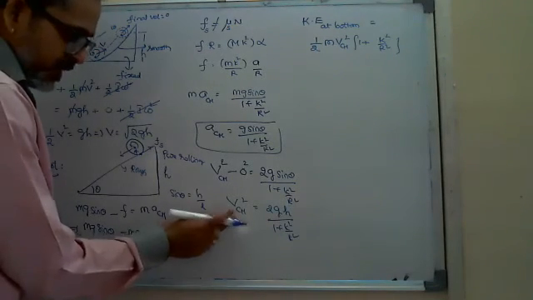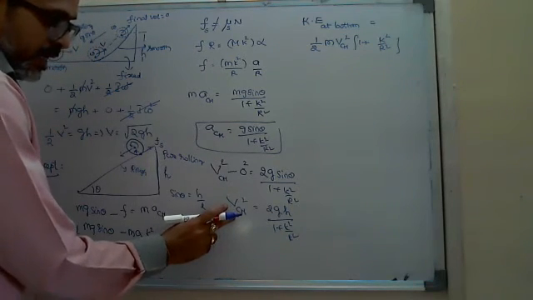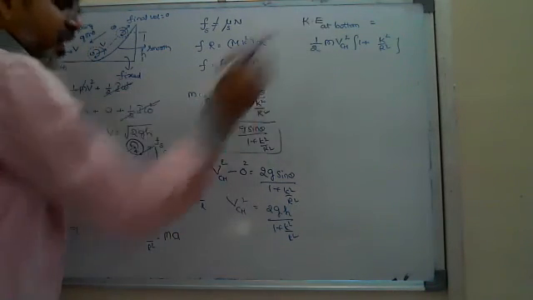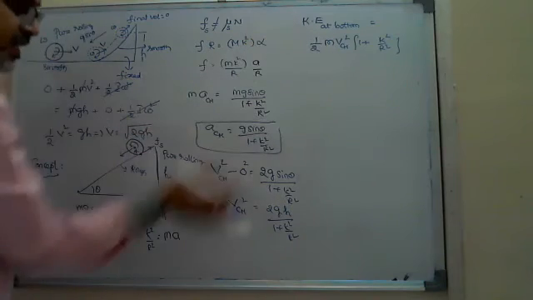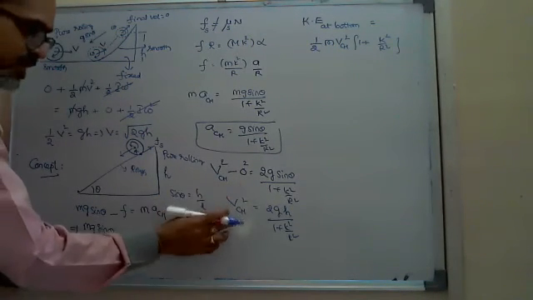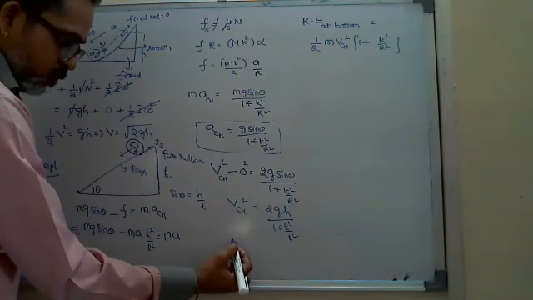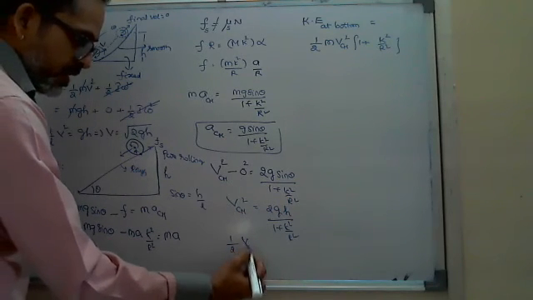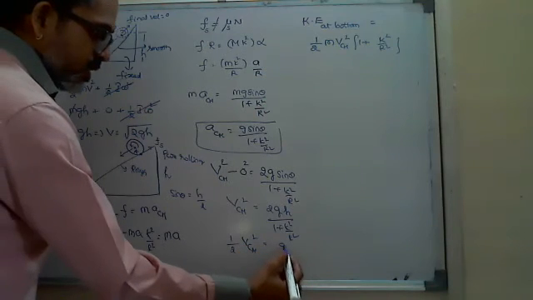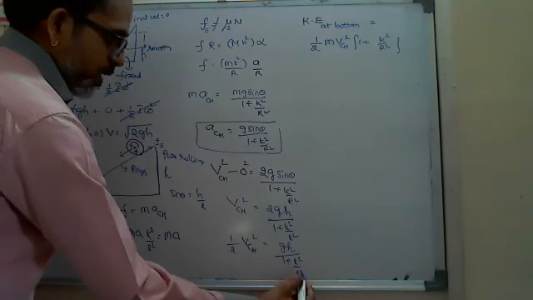And from this equation also, look at, V_cm I took. Here, directly I did not write the kinetic energy. There I wrote the kinetic energy. Here I am not writing the kinetic energy straight away. I found the V_cm and I am trying to write the kinetic energy. Means take the 2 to the other side, that becomes half V_cm square is equal to gh by 1 plus k square by r square.